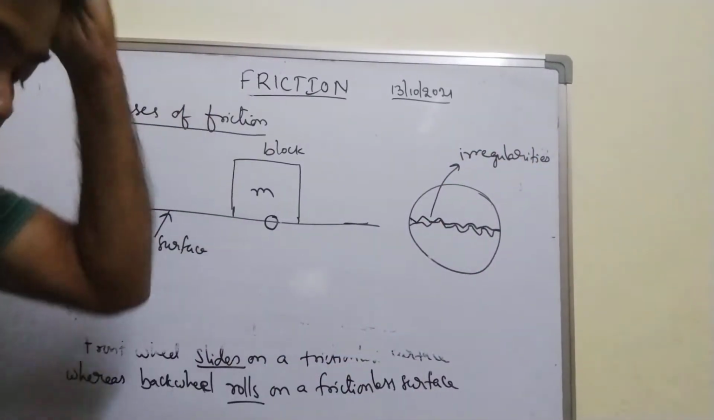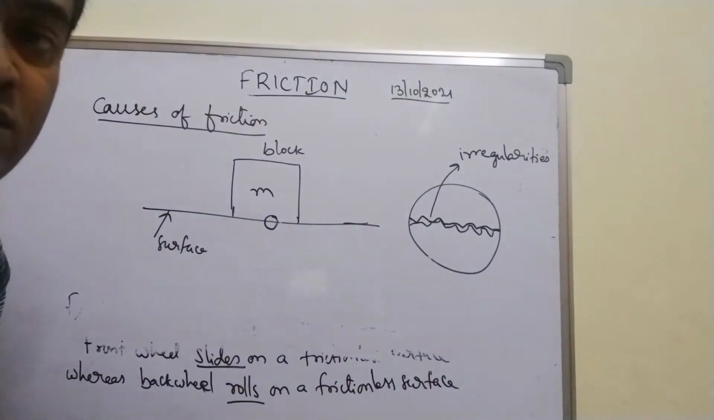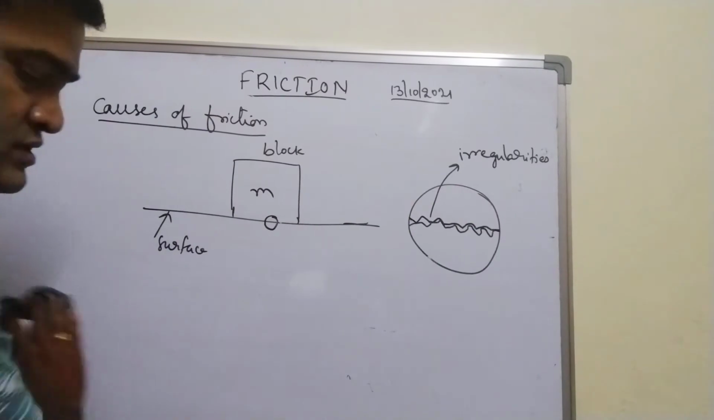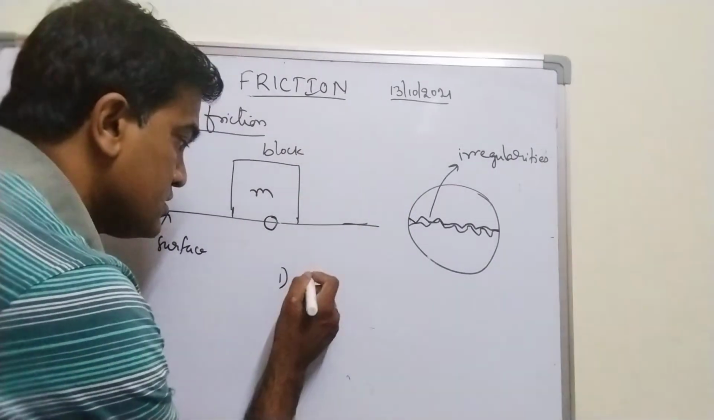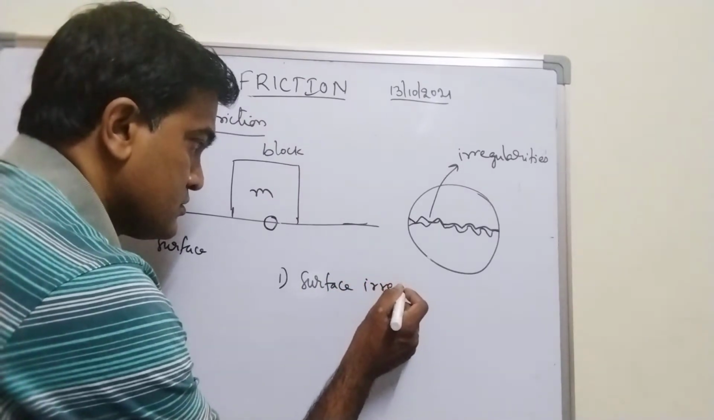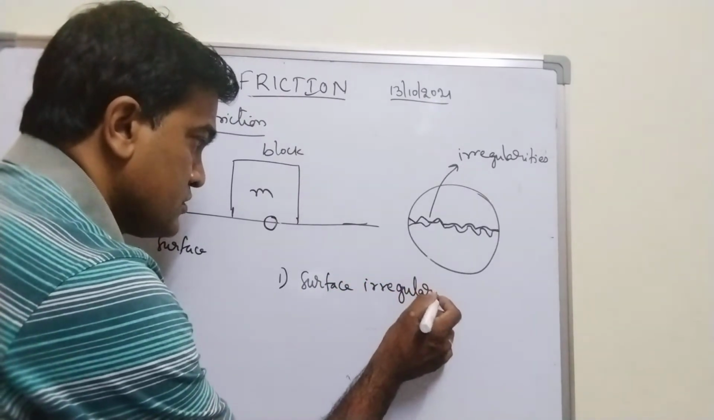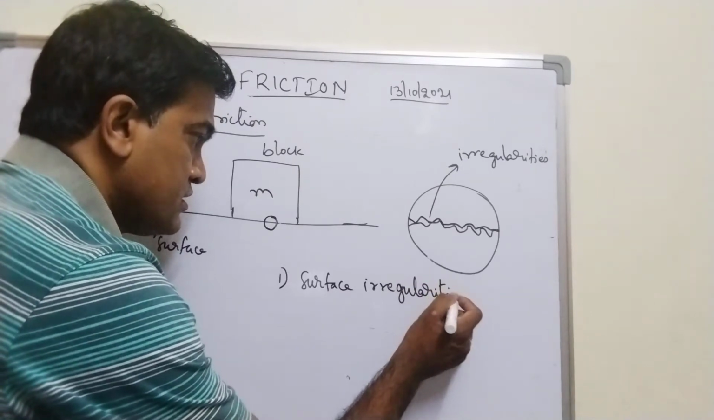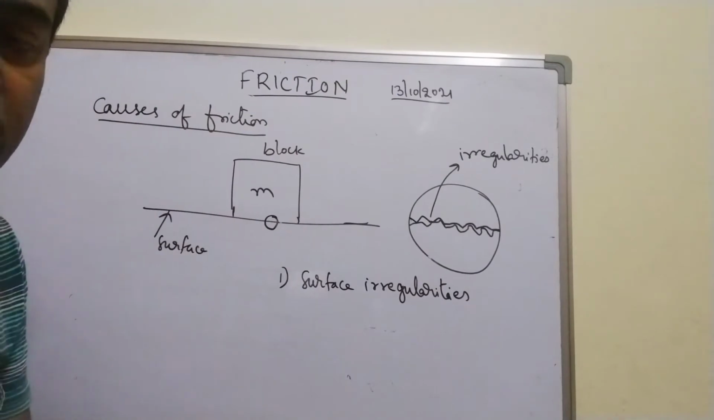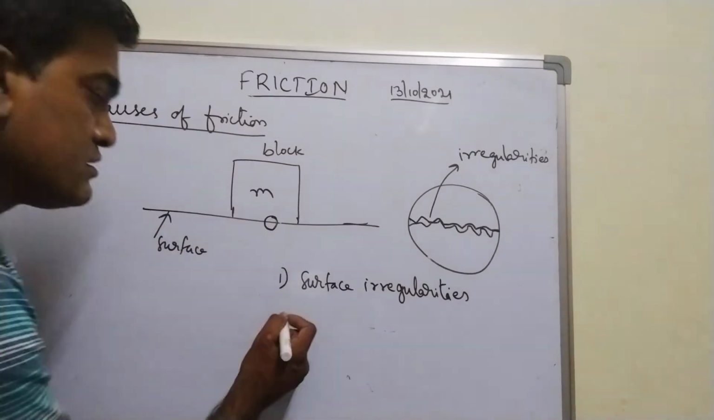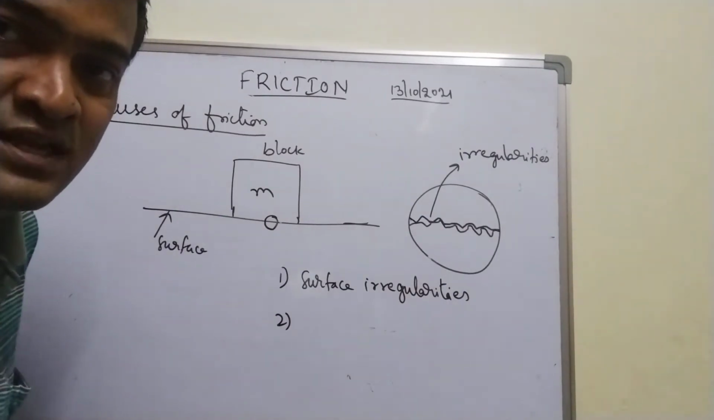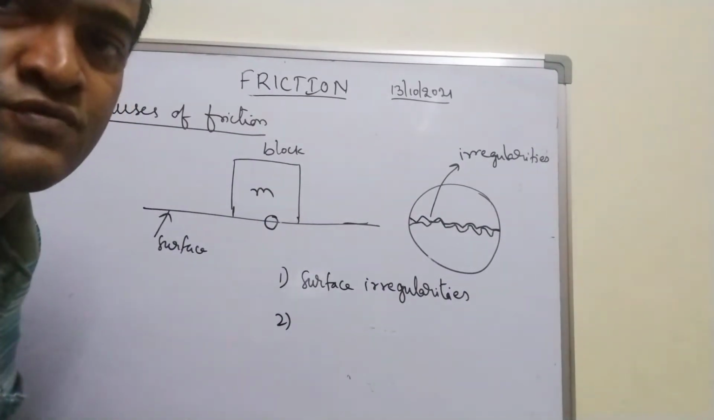And I can say surface irregularities. This is one of the causes of friction. What is the first one? The first one is surface irregularities. Fine. Second one, we will come across the types of forces, like cohesive force and adhesive force, which will come into picture.